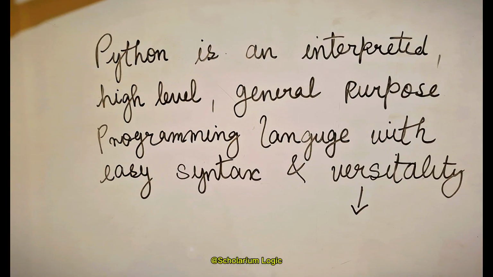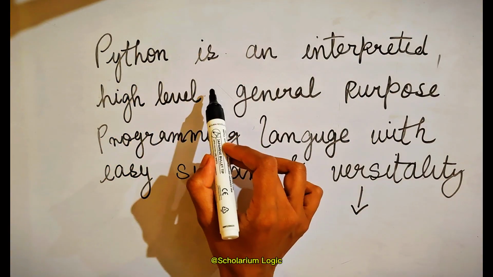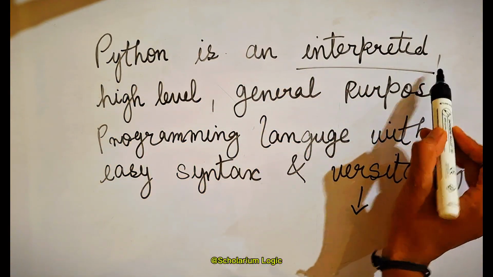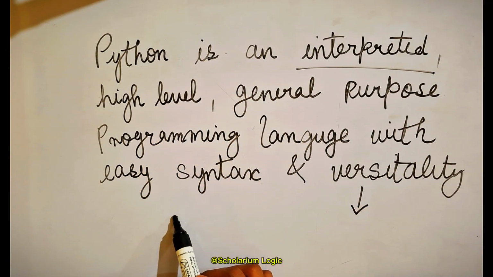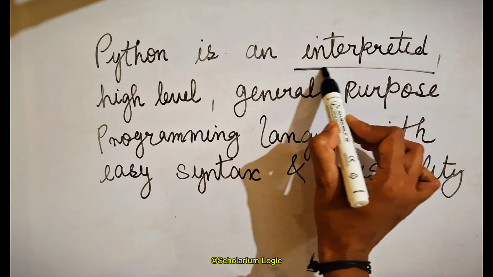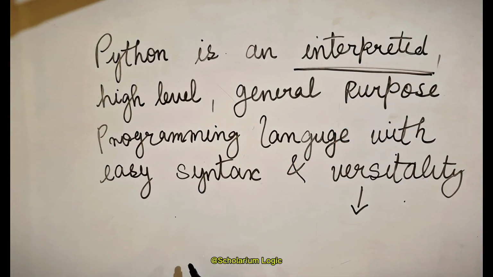Let's understand the definition of Python. Python is an interpreted, high-level general-purpose programming language with easy syntax and versatility. Python is an interpreted programming language.